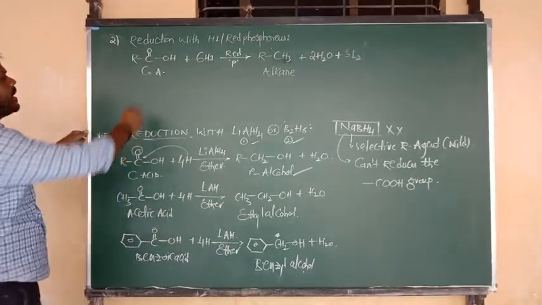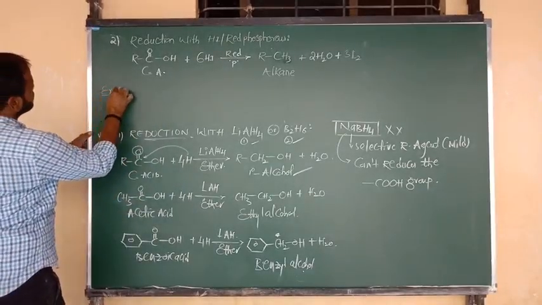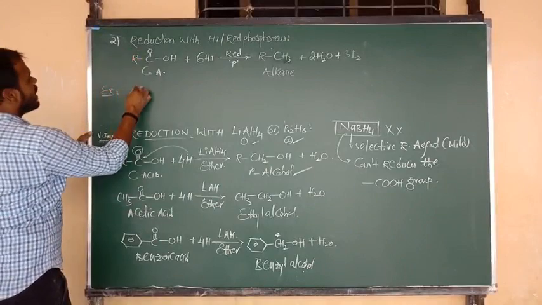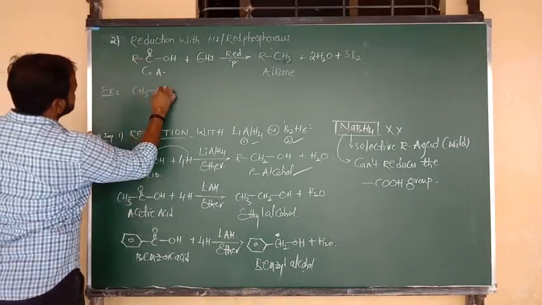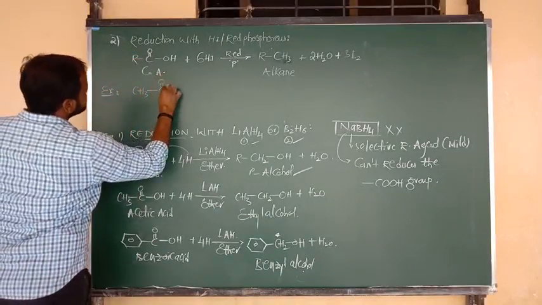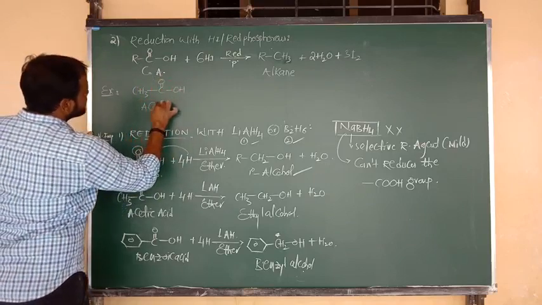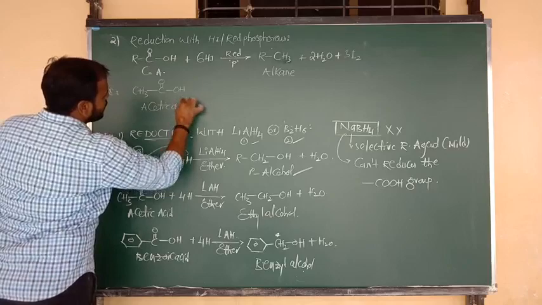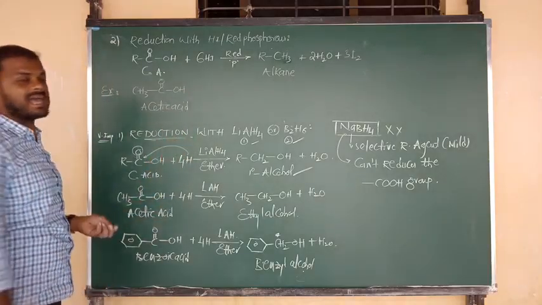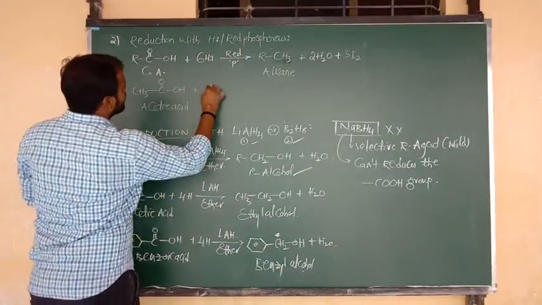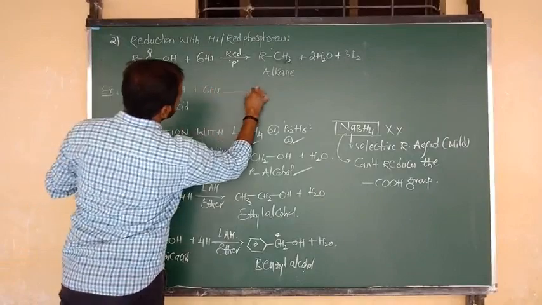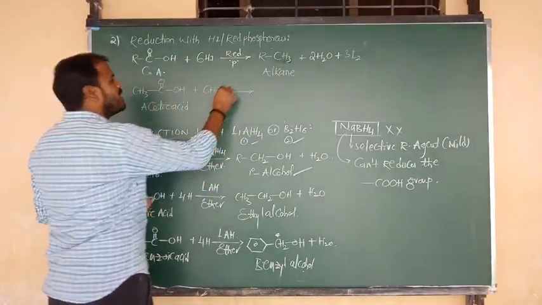Okay? Yes. Let me go for one example. In the place of R, I am going to write CH3. So CH3 bonded to C double bond O, bonded to OH. The name of this compound is acetic acid. What we can say, beta? Acetic acid.